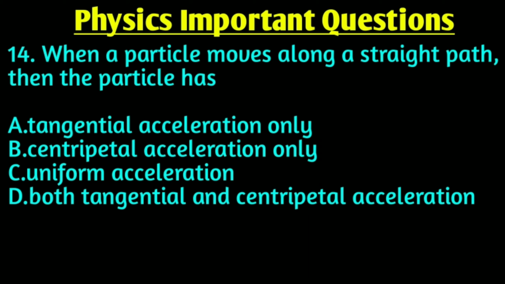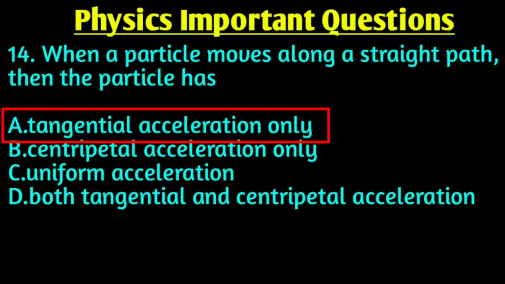Our second last question is: when a particle moves along a straight path, then the particle has? Right answer is option A, tangential acceleration only. The acceleration of a particle at any instant moving along a circular path in a direction tangential to that instant is known as tangential component of acceleration or tangential acceleration.